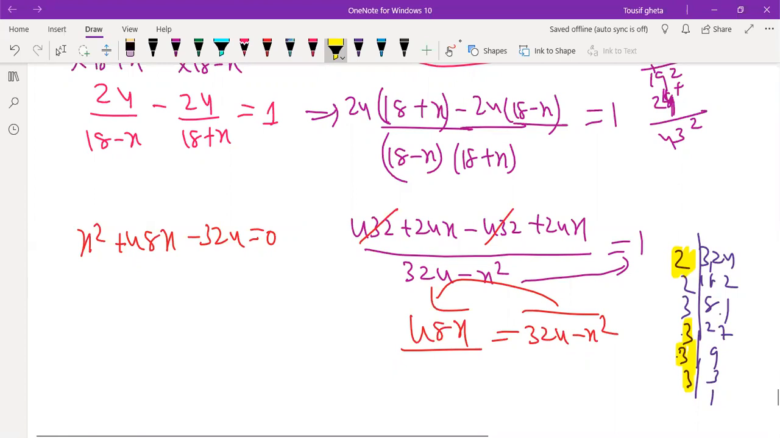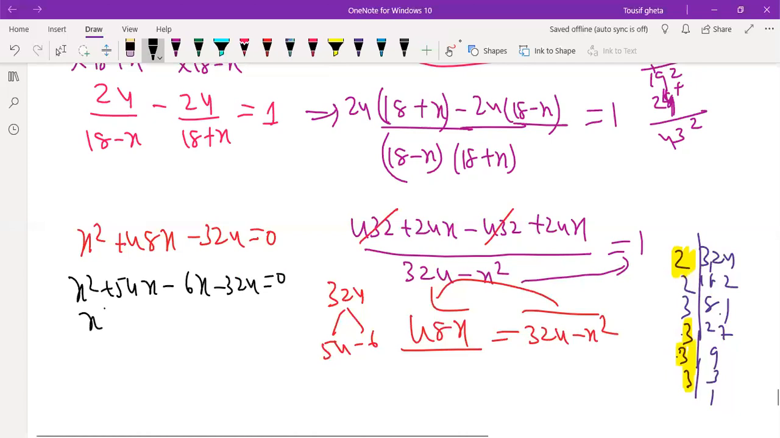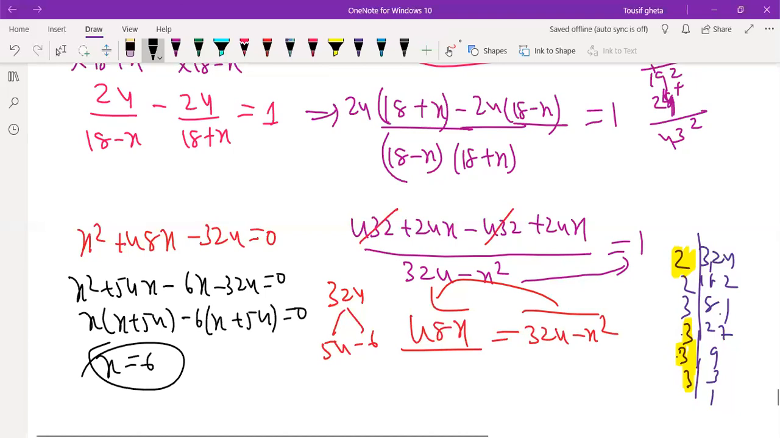So here we write 324, 54 minus 6. So x square plus 54x minus 6x minus 324 equals to 0. x of x plus 54 minus 6 times x plus 54 is equal to 0. So x is equal to 6. So the speed of stream is 6 km per hour, right?